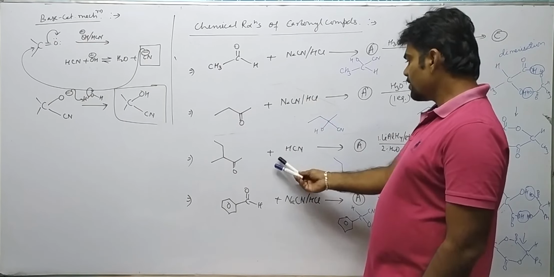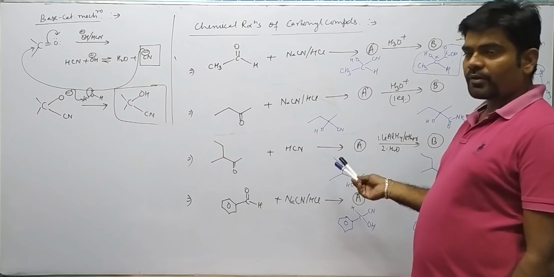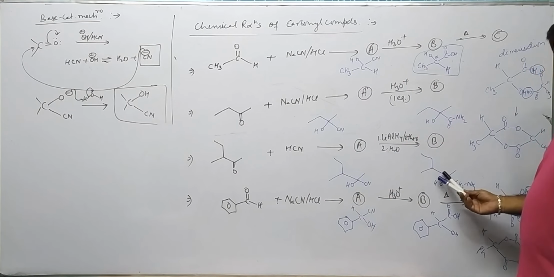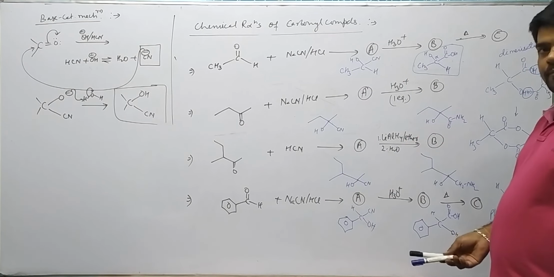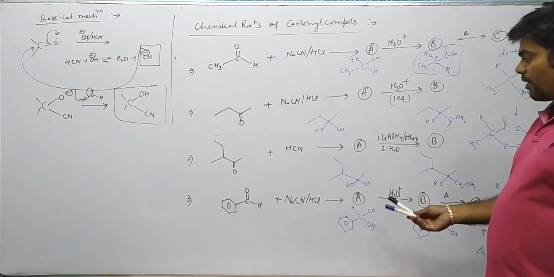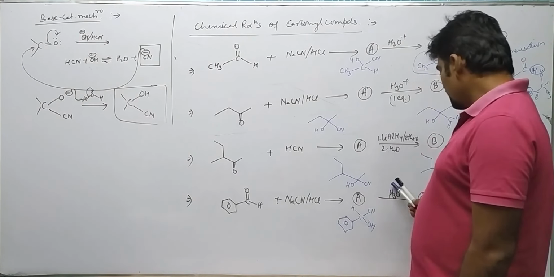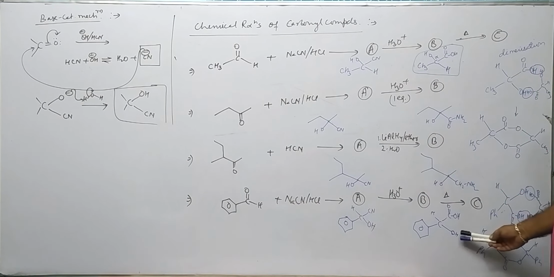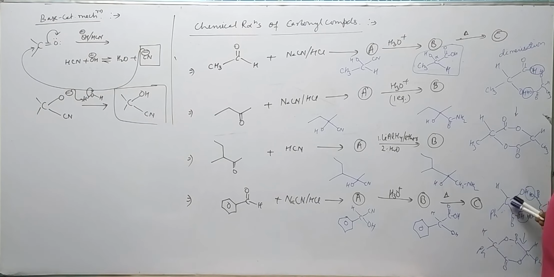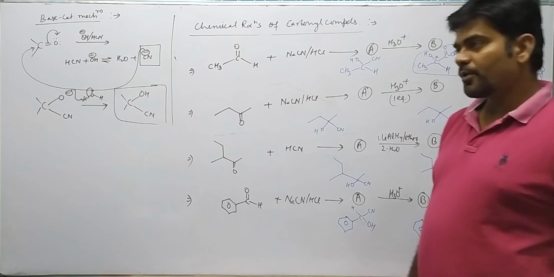Similarly, at this place, the cyanohydrin is formed. Upon reduction, it forms the corresponding what? Beta hydroxy amine. So this is being formed. Again, the cyanohydrin upon hydrolysis gives carboxylic acid, and this alpha hydroxy carboxylic acid upon heating undergoes dimerization and forms the corresponding dimeric product.